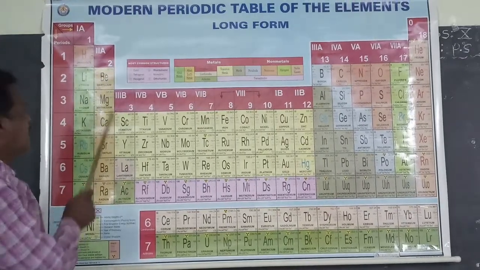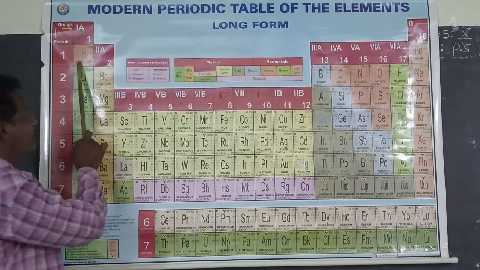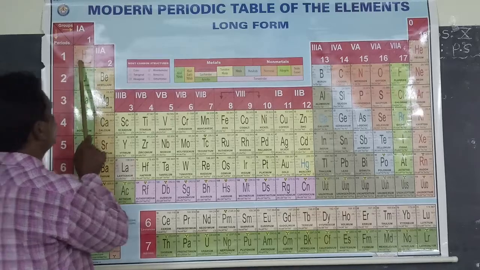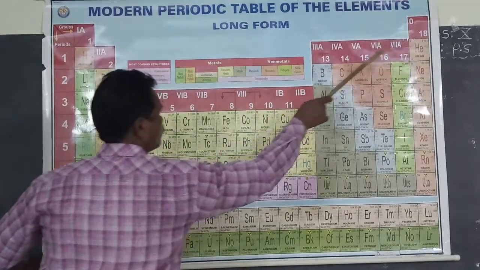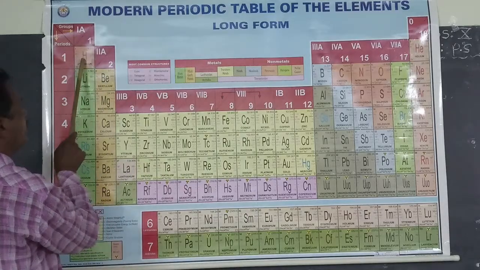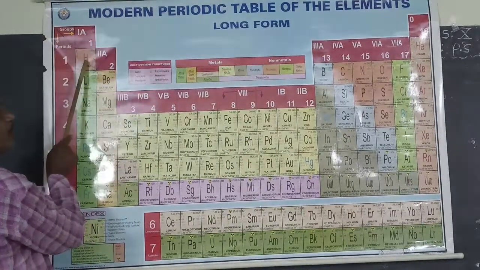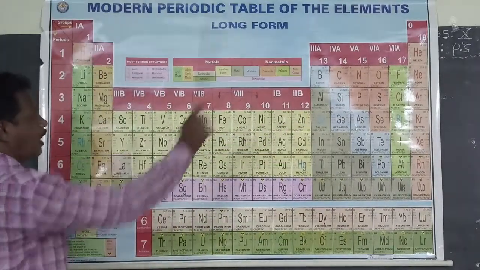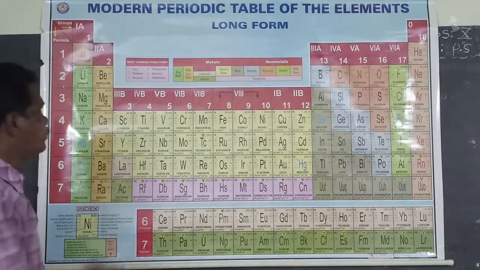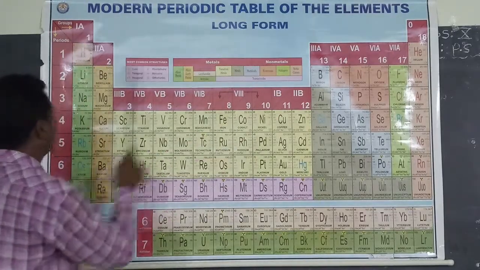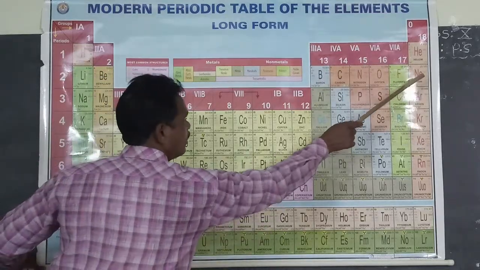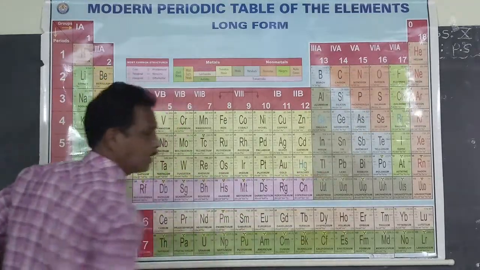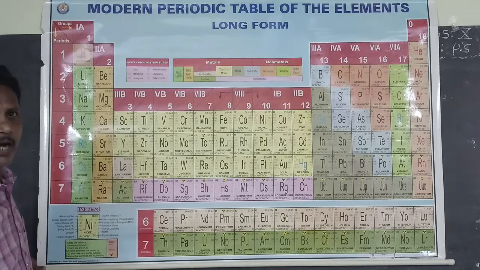There are 7 horizontal rows. The first one is hydrogen to helium, so the first horizontal row contains two elements. Then lithium to neon, then sodium to argon. These horizontal rows are called periods.